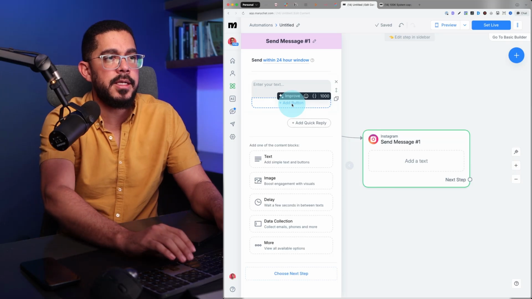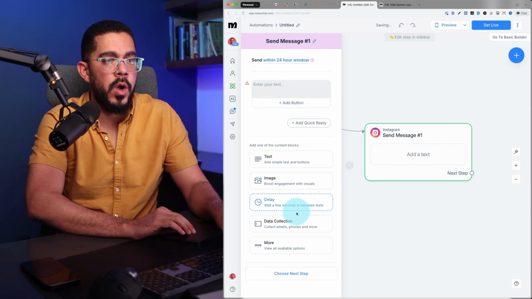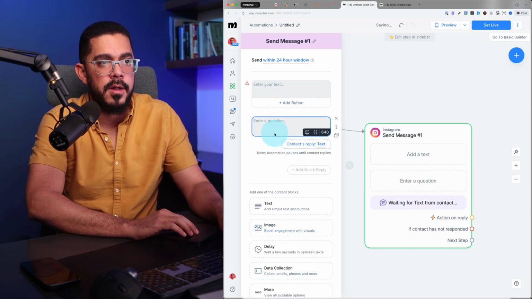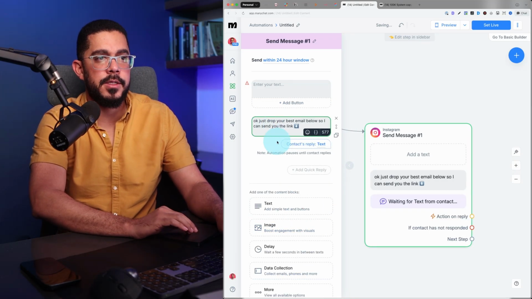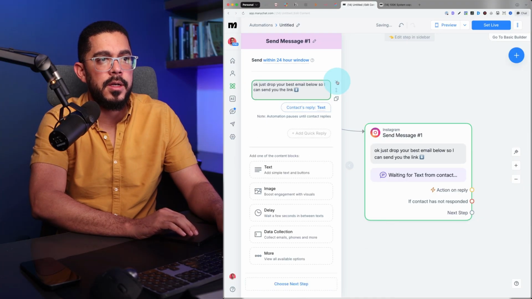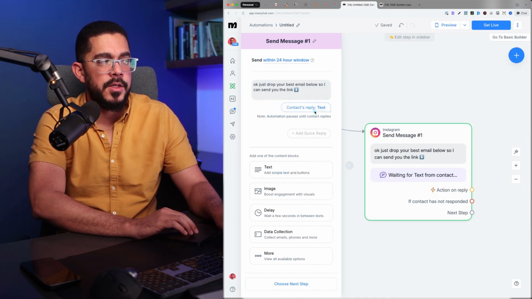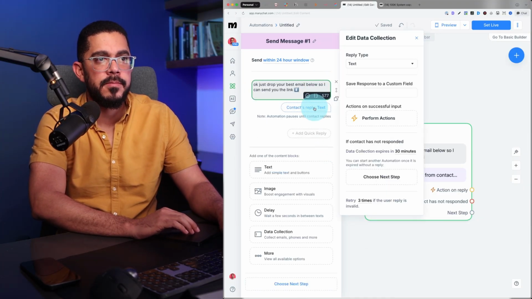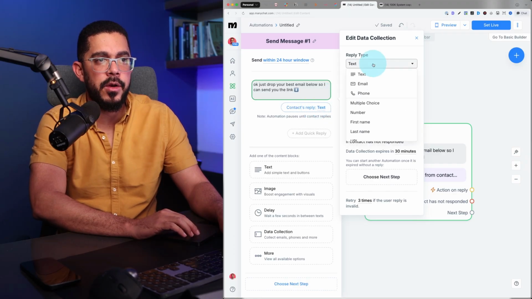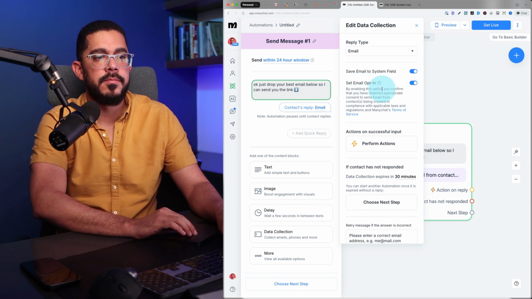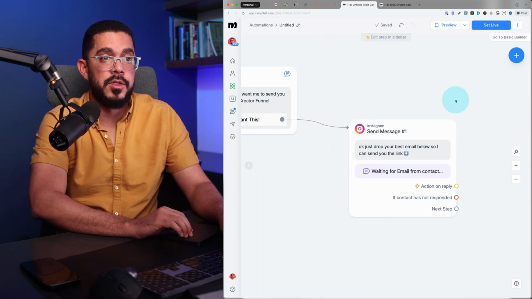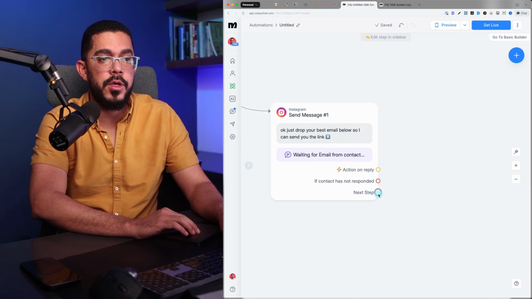So let's add a new text and we start collecting data. And the way we go about that is clicking here, then adding the text right there. Bam, there it is. And let's delete this one. And now we're going to change this to email. Let's click right there. Then we're going to click here and select email. Bam, beautiful. And once all of that is done, you're going to create a new step.